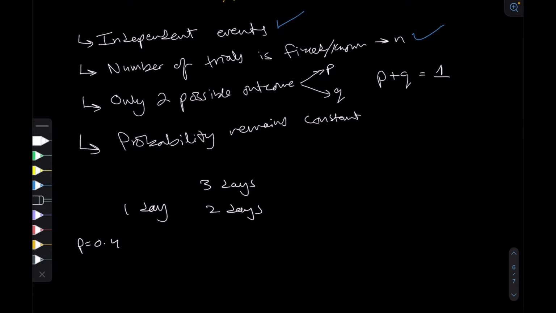If this situation follows a binomial distribution, then when I go on the second day, my probability of passing the test is still 0.4. So I'm not learning from my past mistakes, the probability is remaining constant. And so when I go on the last day, I still have a 0.4 probability of getting my test cleared on that day.